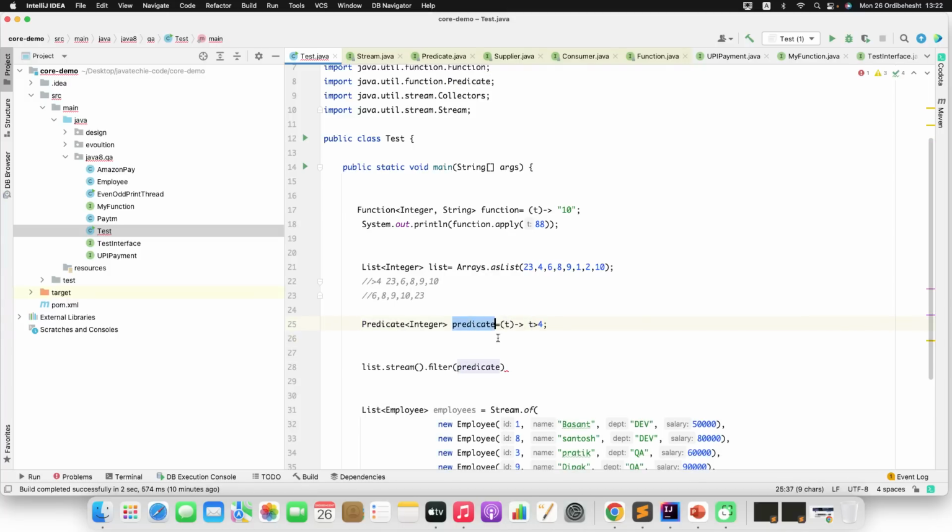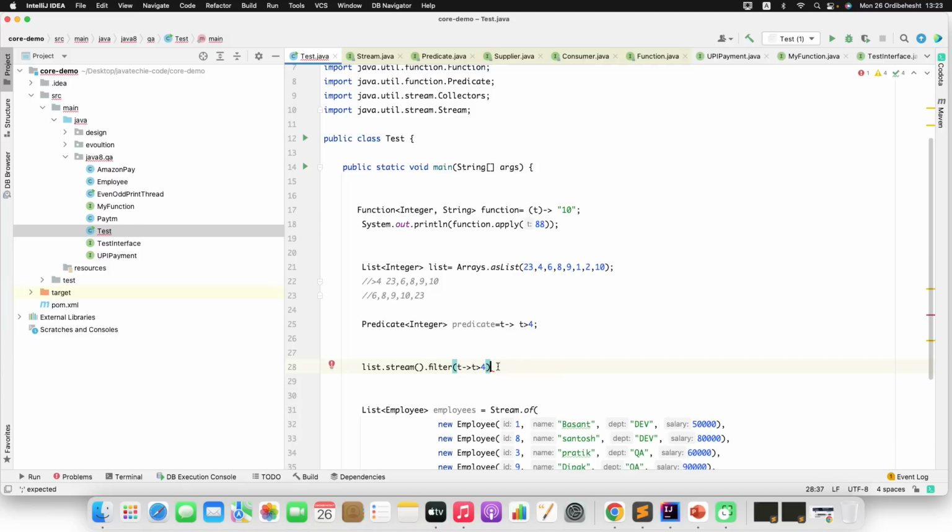Rather than defining it here, you can also define the same inside. There is another thing: if there is a single statement, you can also remove the argument parentheses. Now I can define this predicate here. Rather than creating a different predicate instance and all, since this filter is accepting the argument as a predicate, I can pass this lambda expression inside this filter. This is how all the concepts are in sync, guys. If you know functional interface, then it will be easy for you to understand the lambda. If you know both of them, then it will be easy for you to understand the stream. This is how you can define it.